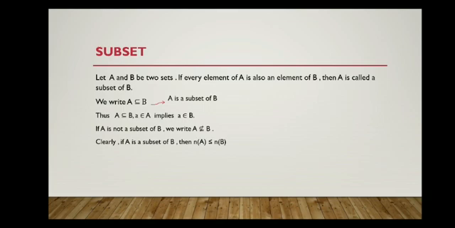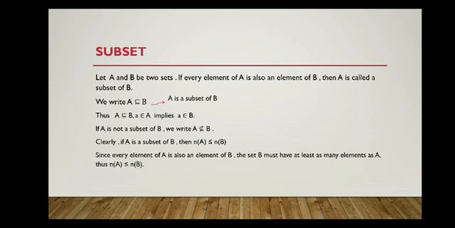Number of elements in A. So if A is a subset of B, the number of elements in A will be less than or equal to the number of elements of B. Since every element of A is also an element of B, the set B must have at least as many elements as A.